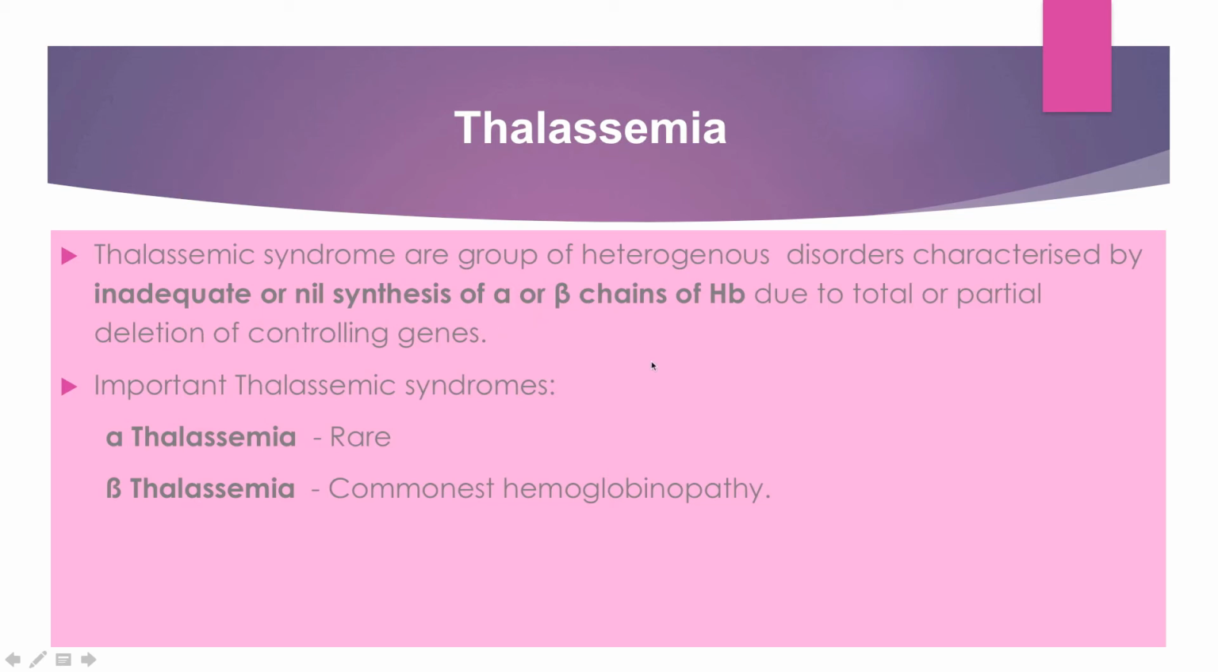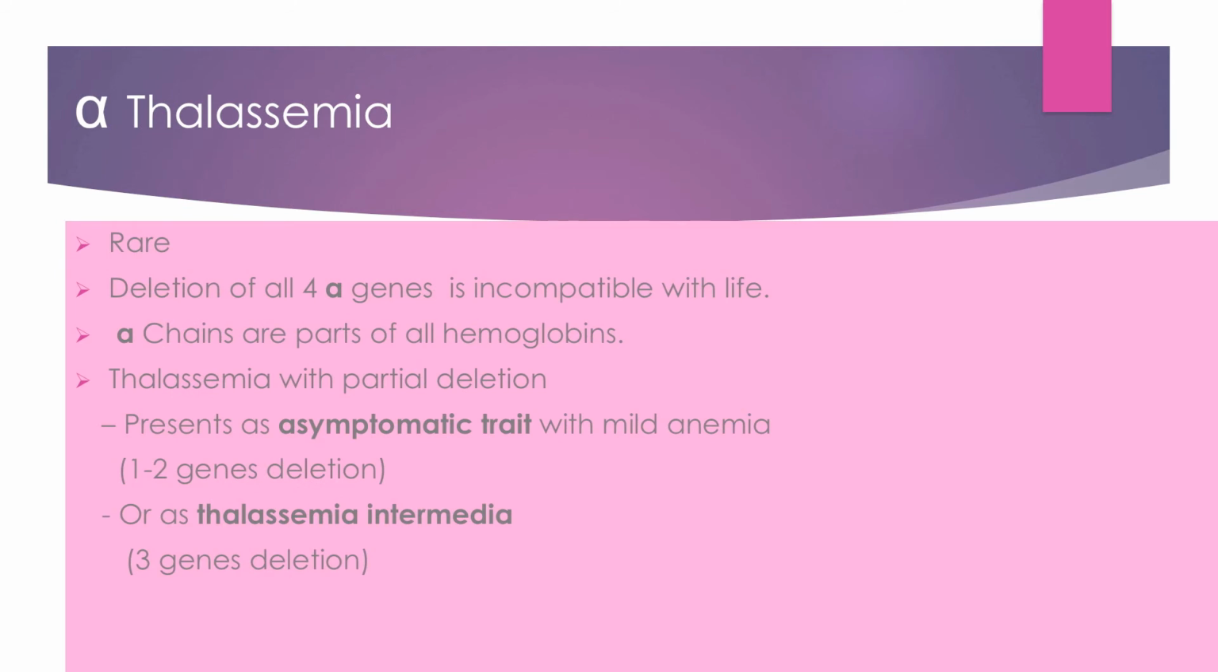Important thalassemic syndromes are alpha thalassemia, in which alpha chains are absent, and beta thalassemia, in which beta chains are absent partially or completely. Beta thalassemia is the most common, whereas alpha thalassemia is rare. So first we will talk about alpha thalassemia. It is rare. There are a total of 4 alpha genes which are responsible for the production of alpha globin.